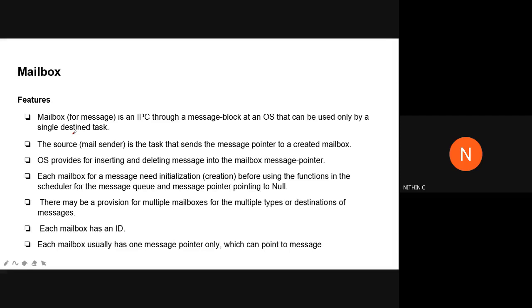So that only that particular task will be able to read the message from that. That is the kind of concept that we use in the mailbox. You have functions pretty much similar to those of the queue itself.